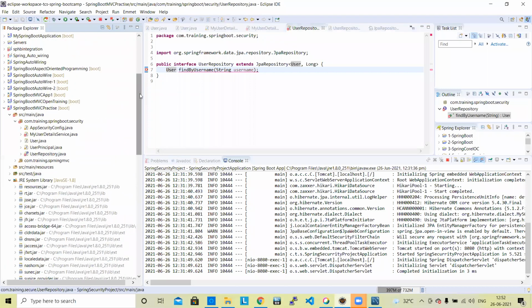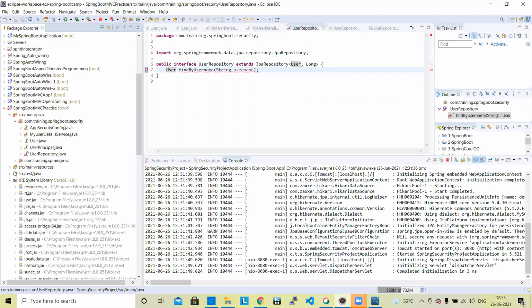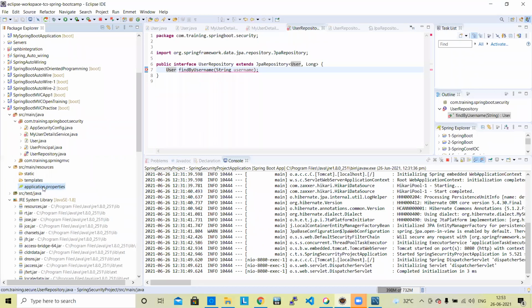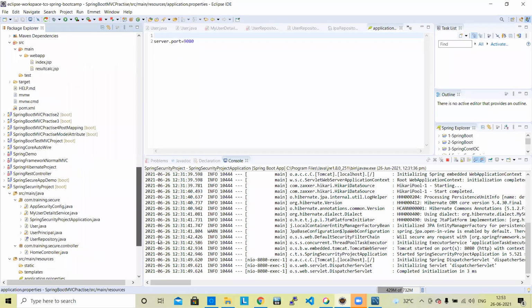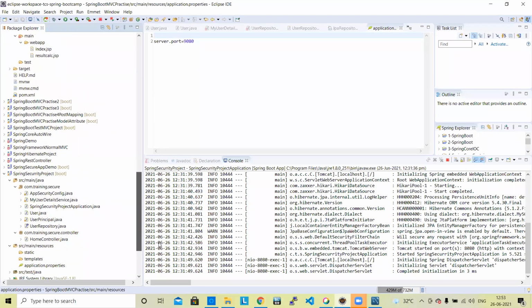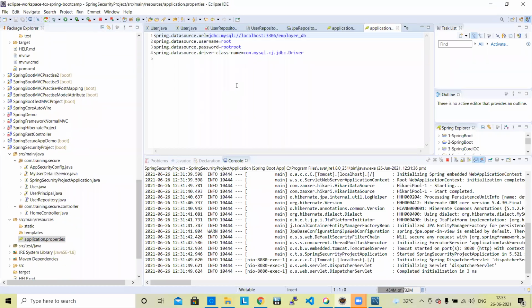Okay, there are some other tasks I need to do. One minute. We need to do some JPA-related configuration in the resource folder, in the properties file. When you connect to the database, you need to do some configuration here. Since it will be connected with the MySQL database, we need to do this configuration for MySQL.